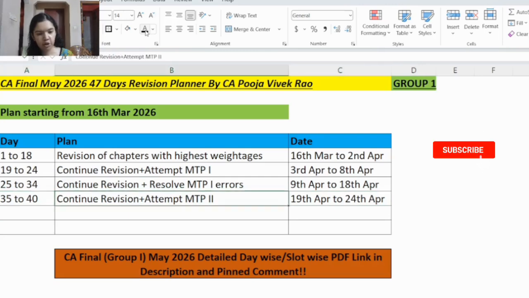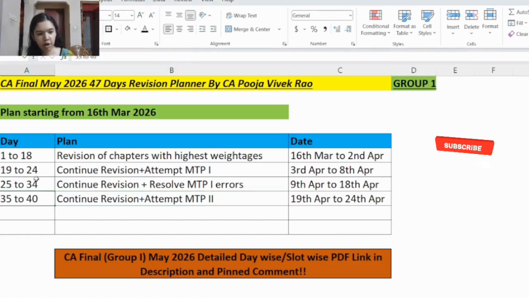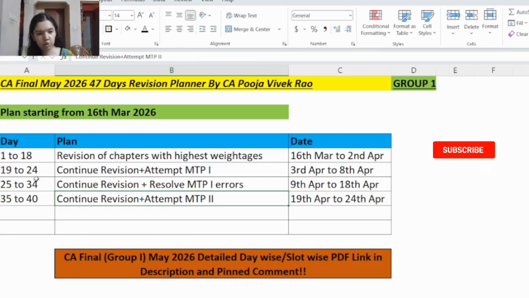So actually when you attempt the mock test paper 2, many errors should not be there. Like most of the errors you would have mitigated here itself from day 25 to day 34. However, still if you come across any errors, please make a note of that because still some more days are left. So your mock test paper 2 marks should have significantly increased in comparison with mock test paper 1.